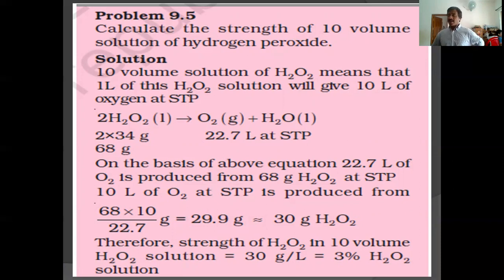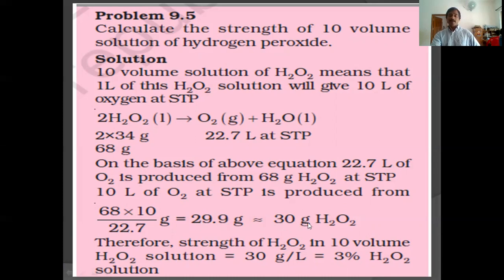Therefore, for 1 liter, what is needed? 68 by 22.7. And 10 volume means 1 liter can liberate 10 liter. So for 10 liter, 68 by 22.7 into 10. That is given here.